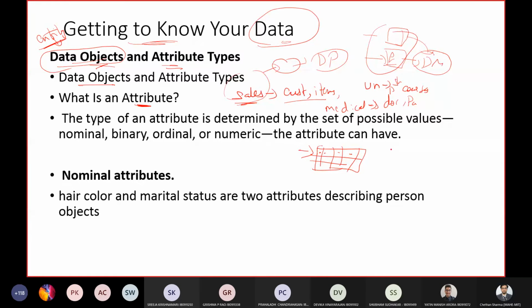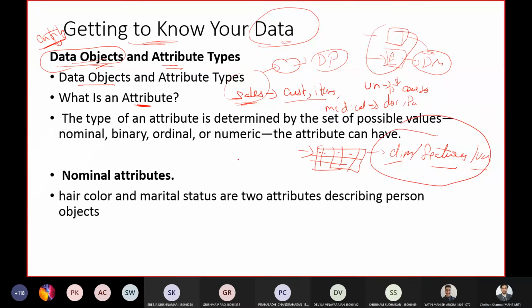There are a few synonyms for attributes. You can call it a dimension, or features, or variables. Attribute, dimension, feature, and variable: these four terms are usually used interchangeably.